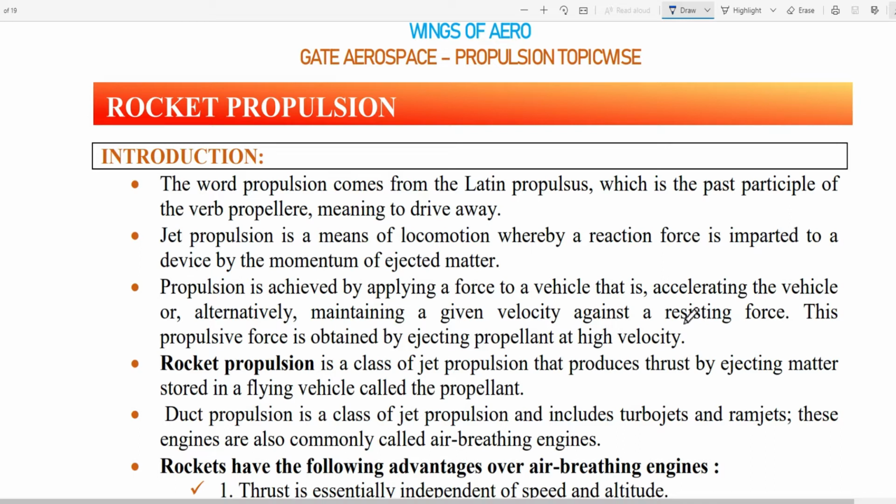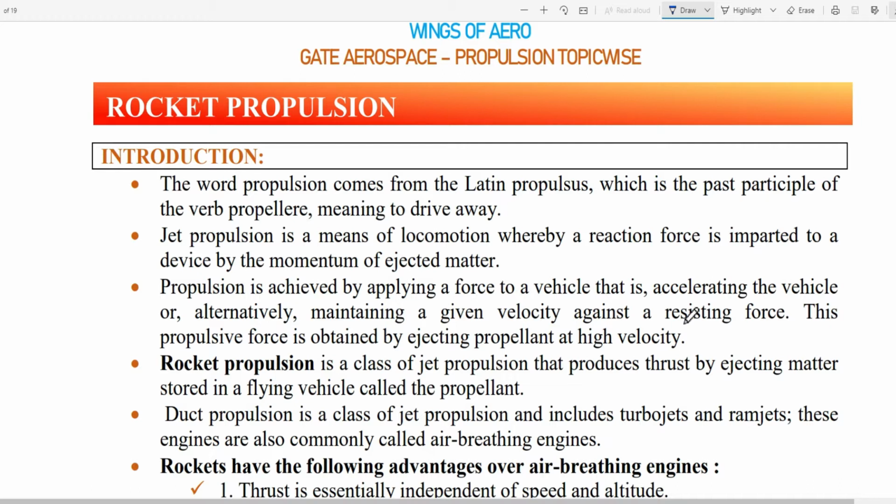Okay? In this rocket propulsion, first you must know some definitions and some of the nomenclatures. Then some of the classifications of rocket propulsion, and how it is different from air breathing engines.